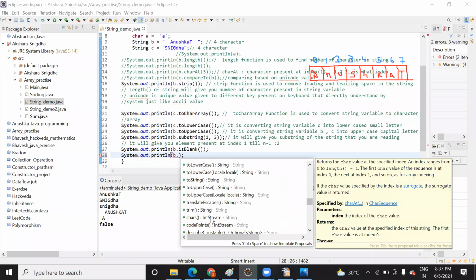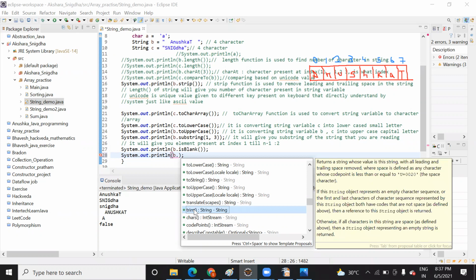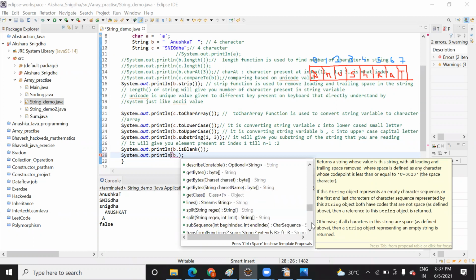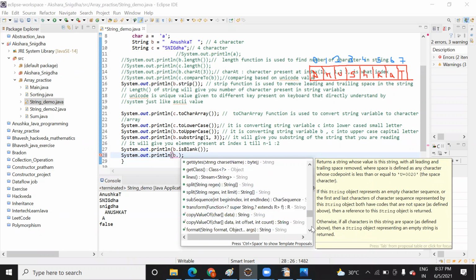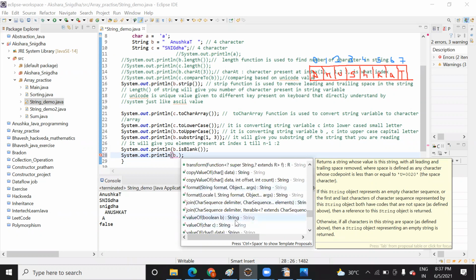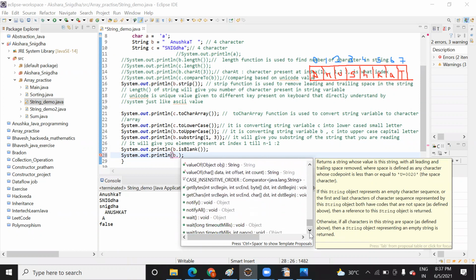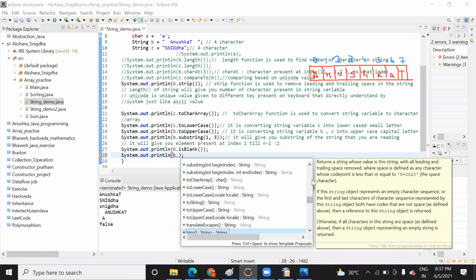There is one more function, trim. This trim function will do the same. It will remove the trailing and leading spaces. Let me see any other function. There are different kinds of functions there. You need to check what functions are possible for you.